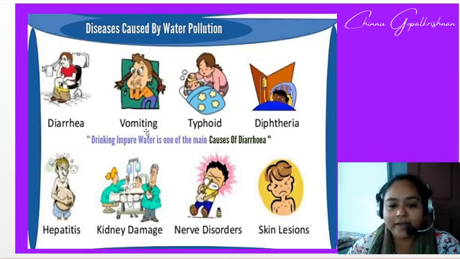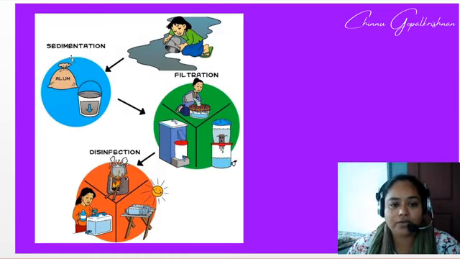You have diarrhea, vomiting, typhoid, diphtheria, hepatitis, kidney damage, nerve disorders and skin lesions. So how can you prevent water pollution? You have different methods like sedimentation, filtration, disinfection. This was explained earlier. This is just a picture representation.